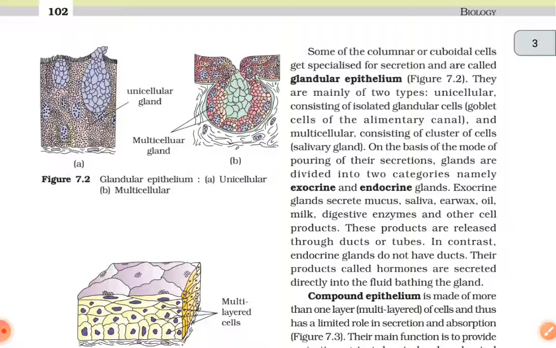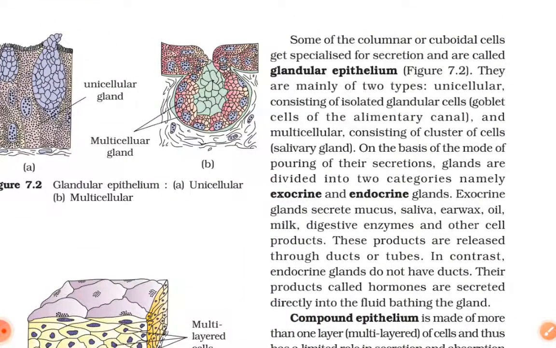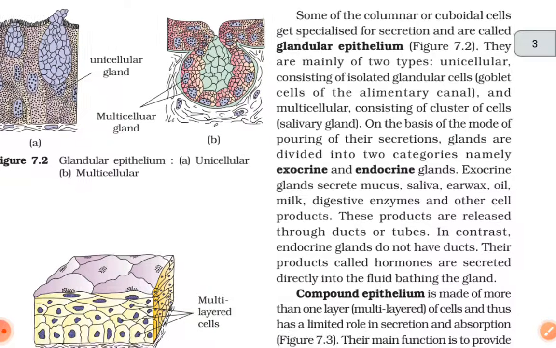Some of the columnar or cuboidal cells get specialized for secretion and are called glandular epithelium. They are mainly of two types: unicellular, consisting of isolated glandular cells, for example goblet cells of the alimentary canal, and multicellular, consisting of clusters of cells, for example salivary gland.